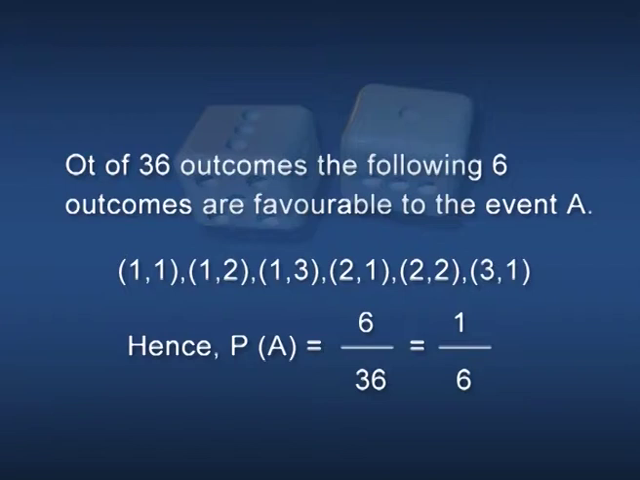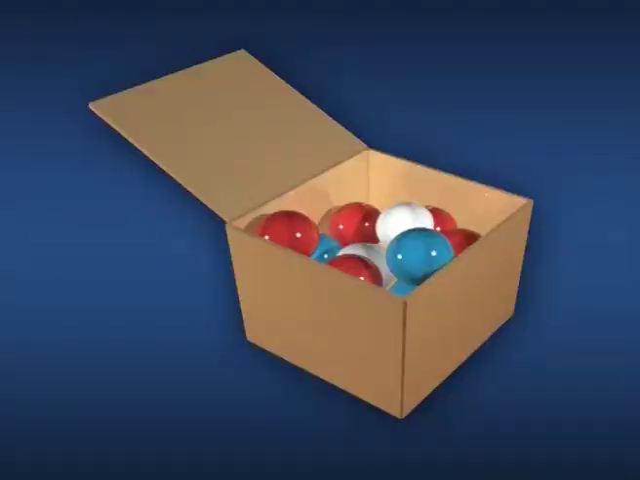Hence, probability of A, P of A equal to 6 divided by 36, that is equal to 1 divided by 6. Problem number 3. A box contains 5 red balls, 6 white balls and 3 blue balls. 2 balls are randomly chosen from the box.